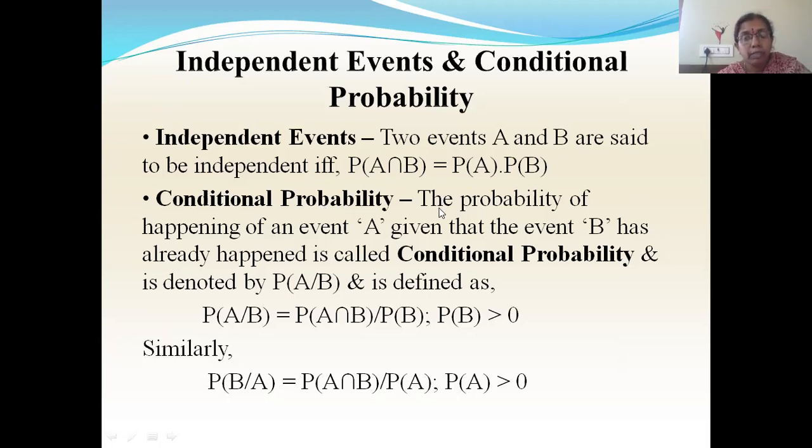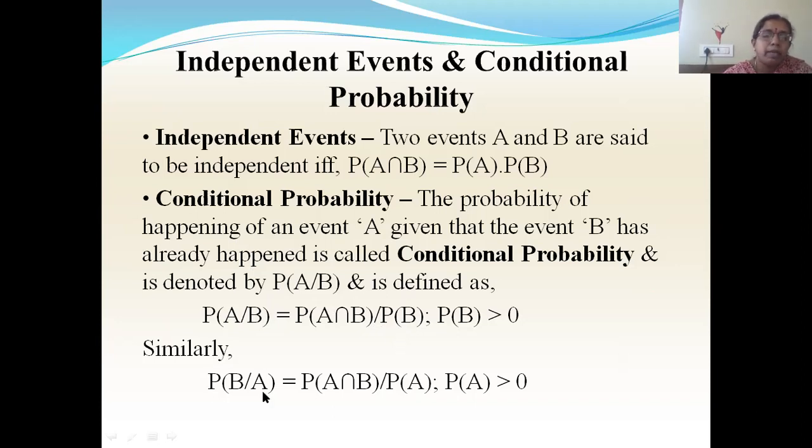Conditional probability means there will be some condition for the happening of one event. So the probability of happening of an event A, given that the event B has already happened. Suppose we consider two events A and B, then the probability of happening of the event A, given that the other event B has already happened, is called conditional probability. How will you denote it? We denote it as P of A by B. And how will you define it? P of A by B is P of A intersection B by P of B, because B has already happened, so that will be the denominator part.